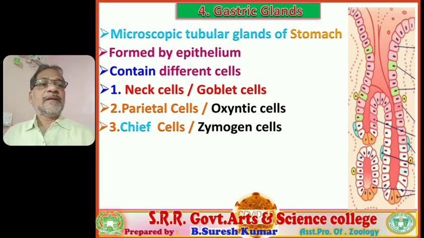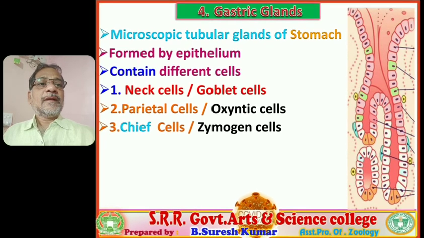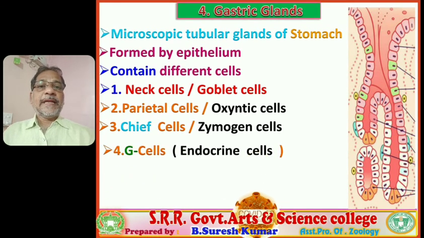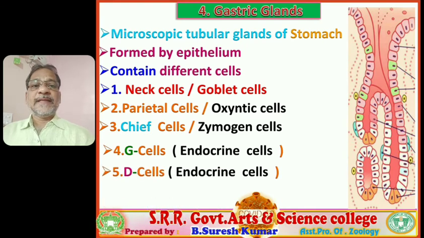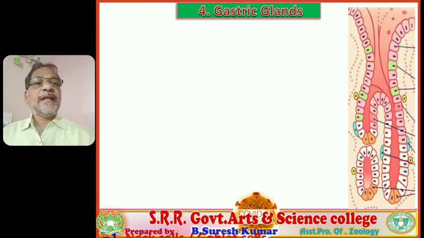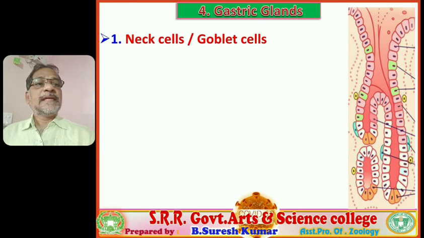And next, some of the endocrine cells also associate with the gastric glands. They are G cells and D cells. These two are endocrine cells. So these are the various kinds of cells associated with the gastric glands. Let's see what they secrete.